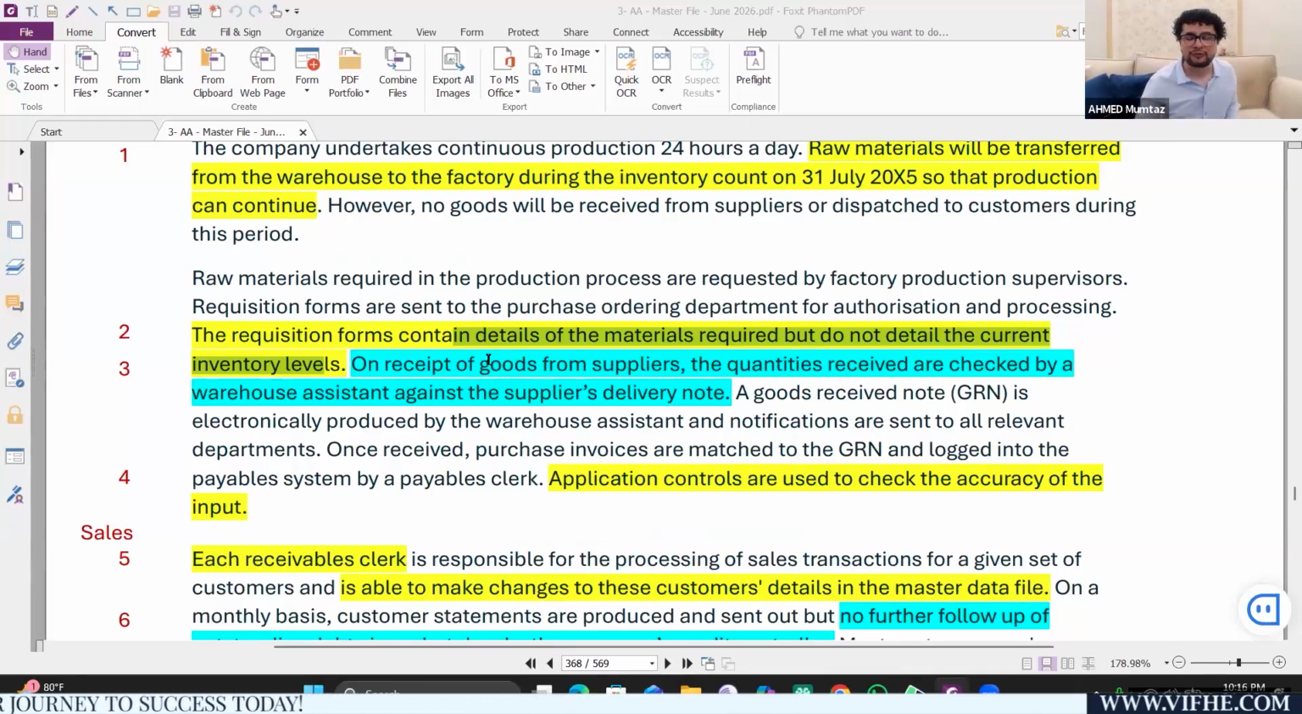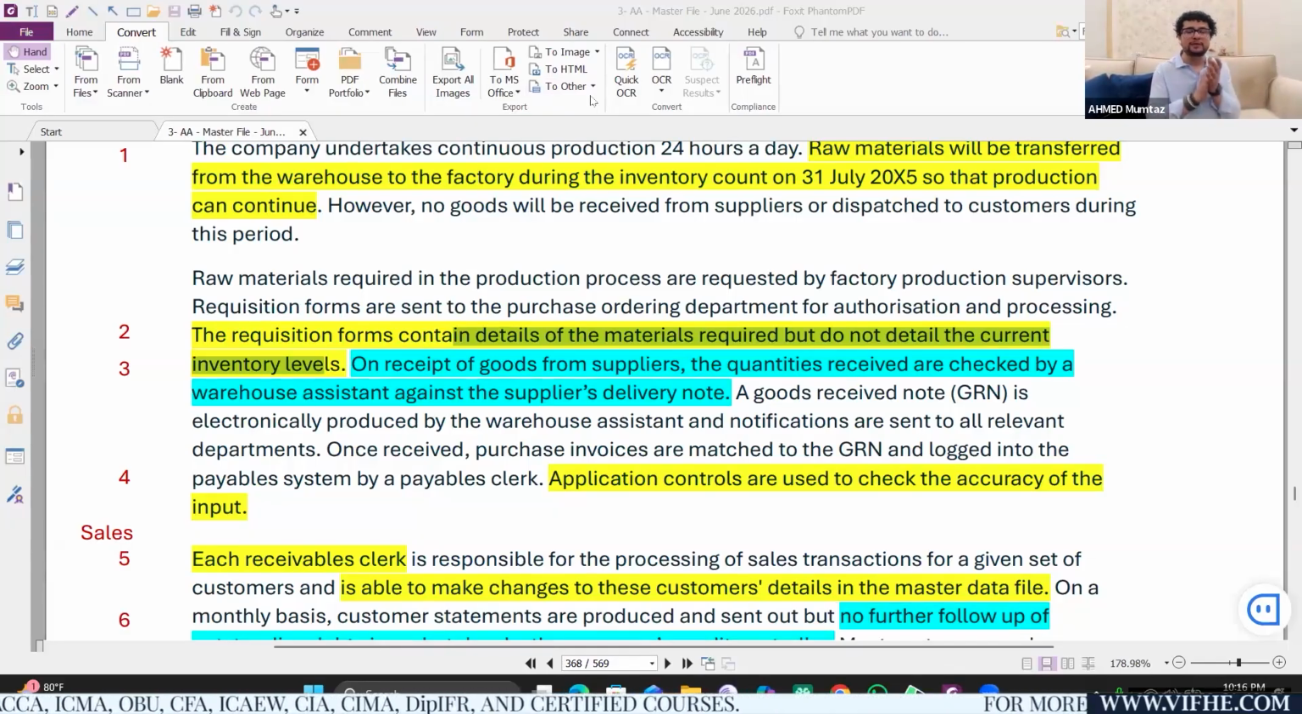On receipt of goods from supplier, the quantities received are checked by the warehouse assistant. No problem with the warehouse assistant. Yes, the warehouse team is going to receive it, but they are going to check the quantity against the supplier's delivery note. What is the problem over here? One problem or two problems? Just write one or two. Once the goods are received, the quantity is checked against the delivery note.